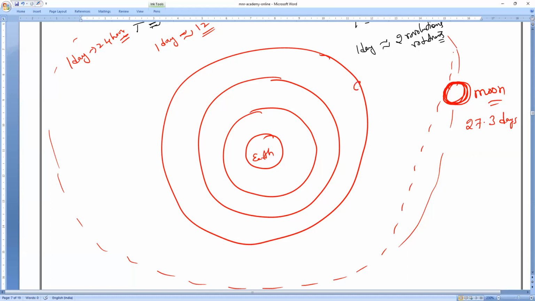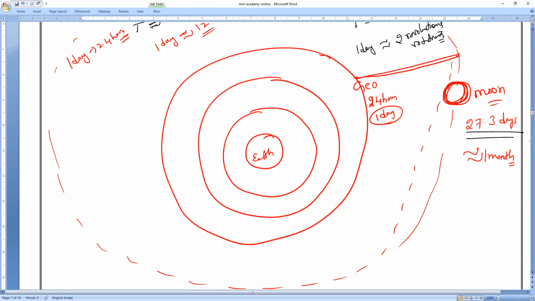So imagine the satellites at GEO will take how many hours? 24 hours, means for one day they will take one revolution. But the moon is taking 27 days, approximately 1 month per one revolution. Can you imagine how far the moon is? It will take approximately 27.3 days to complete a revolution.